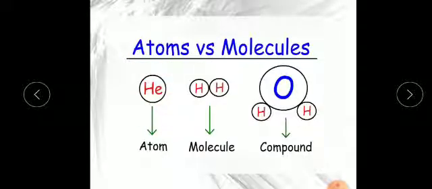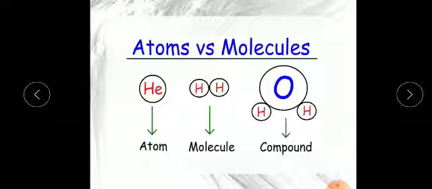When atoms of the similar element combine together, they form a molecule. As you can see, one hydrogen atom and another hydrogen atom, both the same atom of hydrogen, combine together and form a molecule. So molecules are basically a combination of similar atoms of the same kind or the same element.